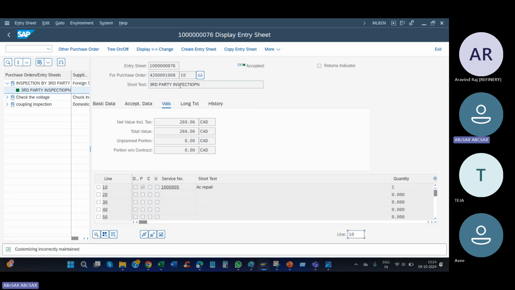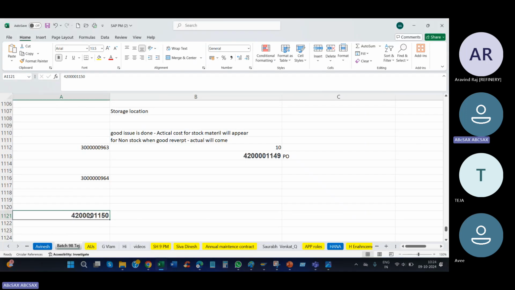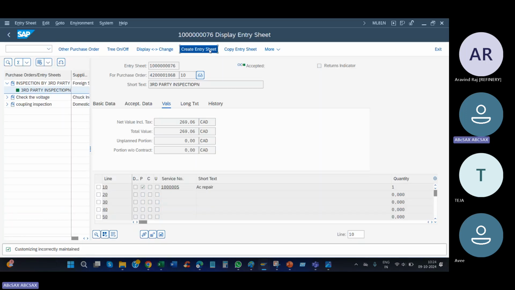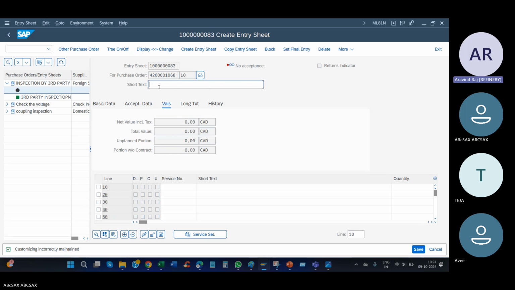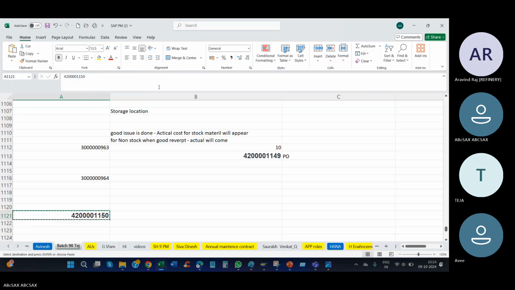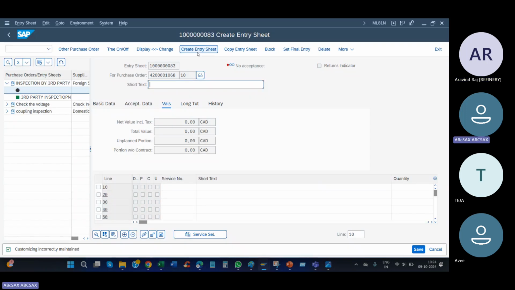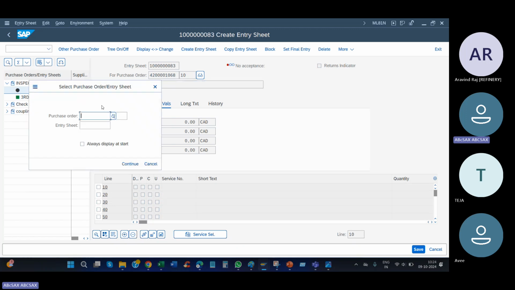The PO number is this, copy it. Click service entry sheet. Create service entry sheet for another purchase order. Give your PO number, because this is not my PO, my PO is next. So enter.